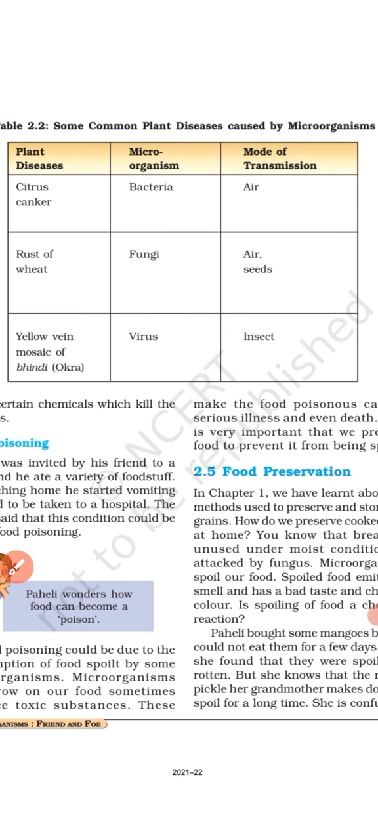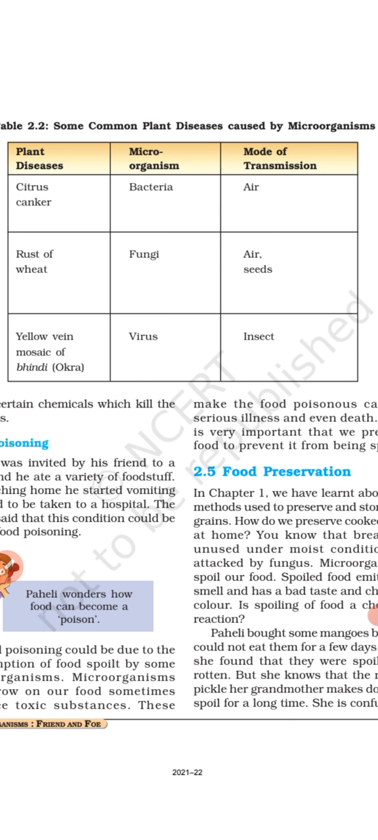Okay? Clear? And the last one is yellow vein mosaic. Yellow vein mosaic of bhindi, or okra. In English we call the bhindi vegetable okra. So, yellow vein mosaic of bhindi.